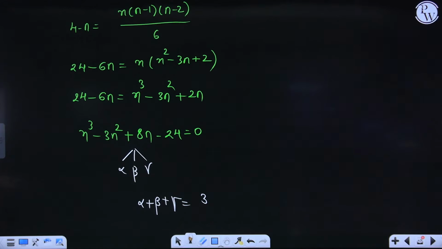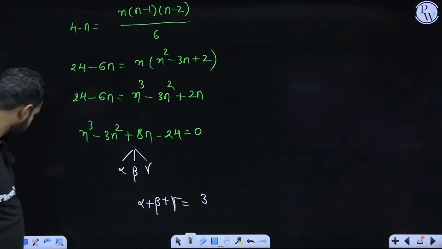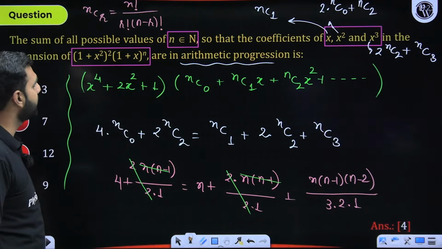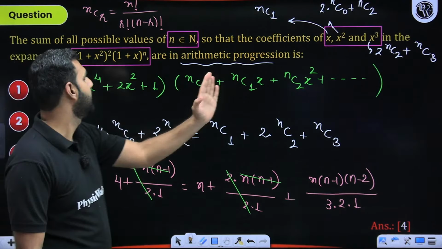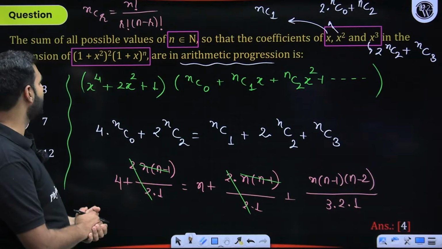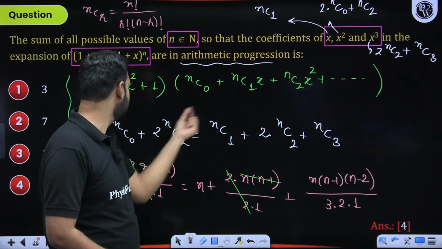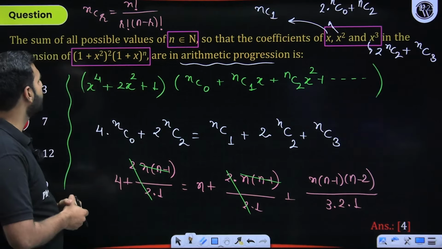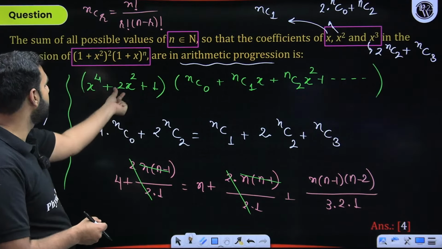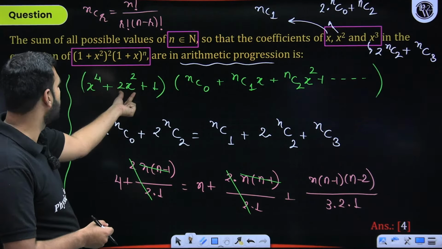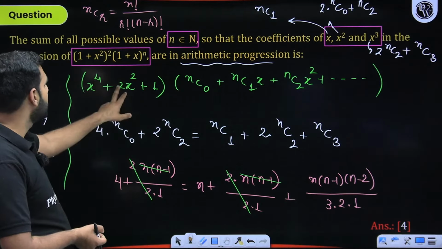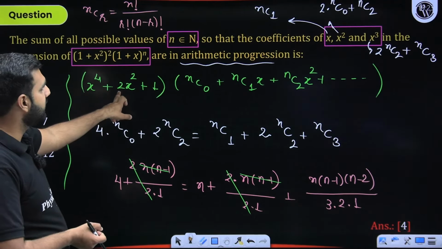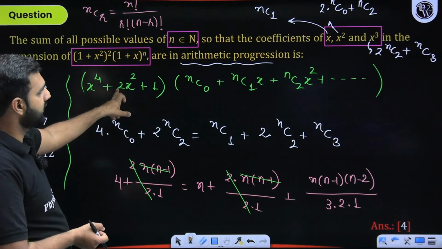I think I may have done some calculation error. Let me just verify this here. x to the power 4, 2x square plus 1. That's this. So when you talk about the coefficient of x, that is clearly nC1. When you talk about the coefficient of x square, that will be 2 times nC0 and nC2. When you talk about the coefficient of x cube, that will be 2 times nC. Yes, that's the problem.